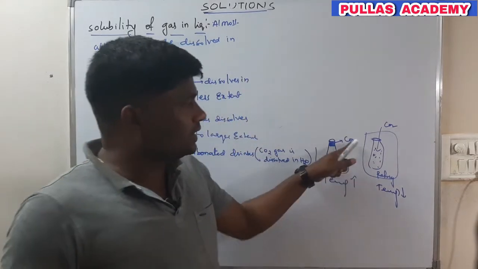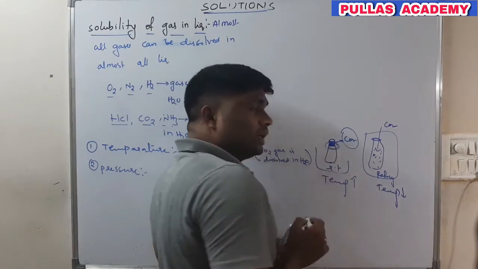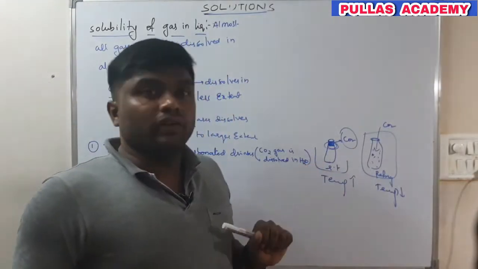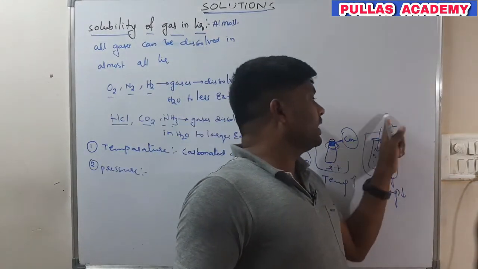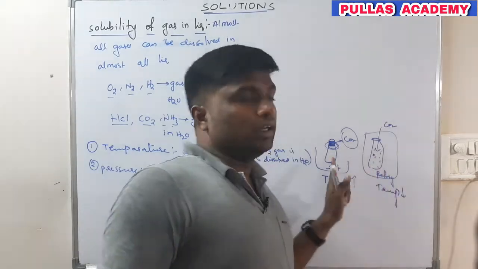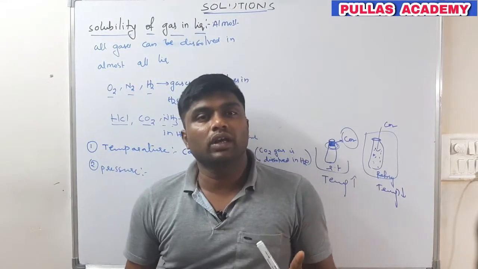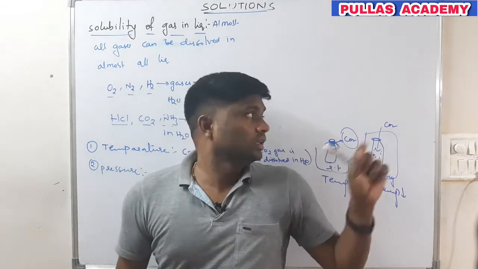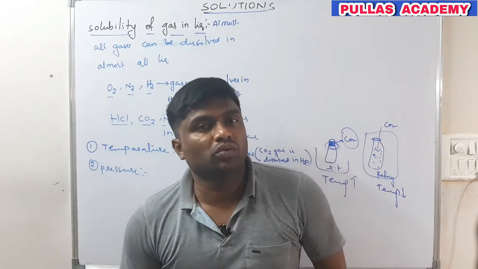If the temperature is high, the carbon dioxide is not dissolved in the solvent, water. But if the temperature is low, the carbon dioxide gas is dissolved in the solvent. That is why a cold carbonated drink is very tasteful, because the carbon dioxide is completely dissolved in the water.